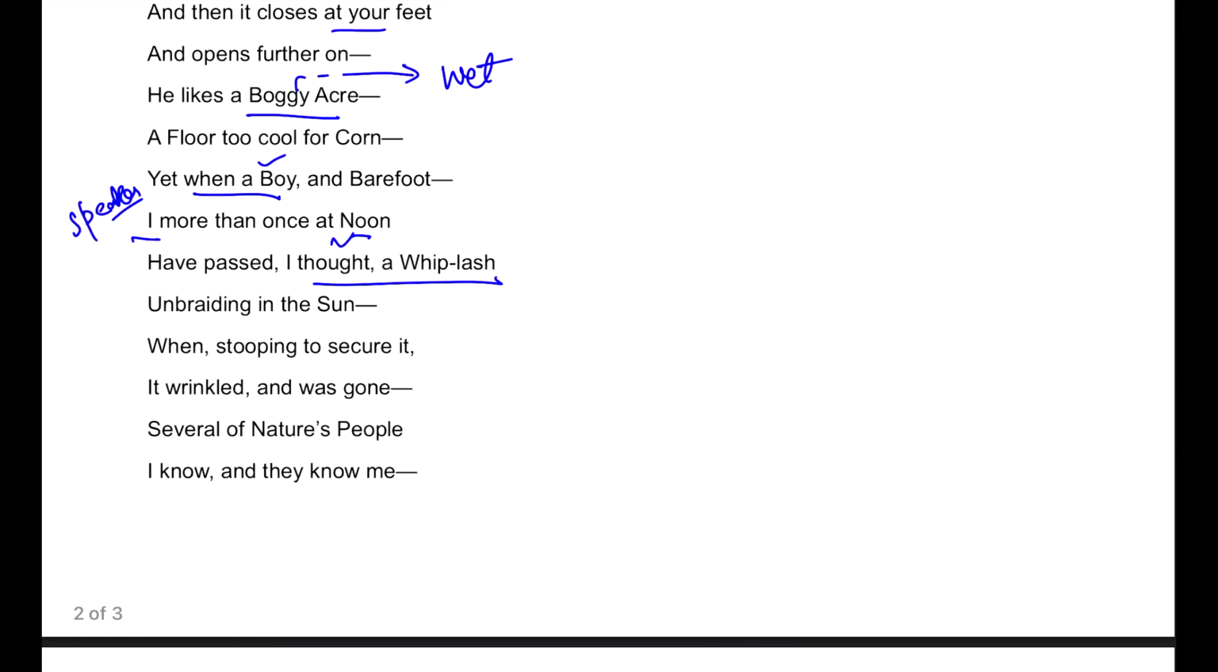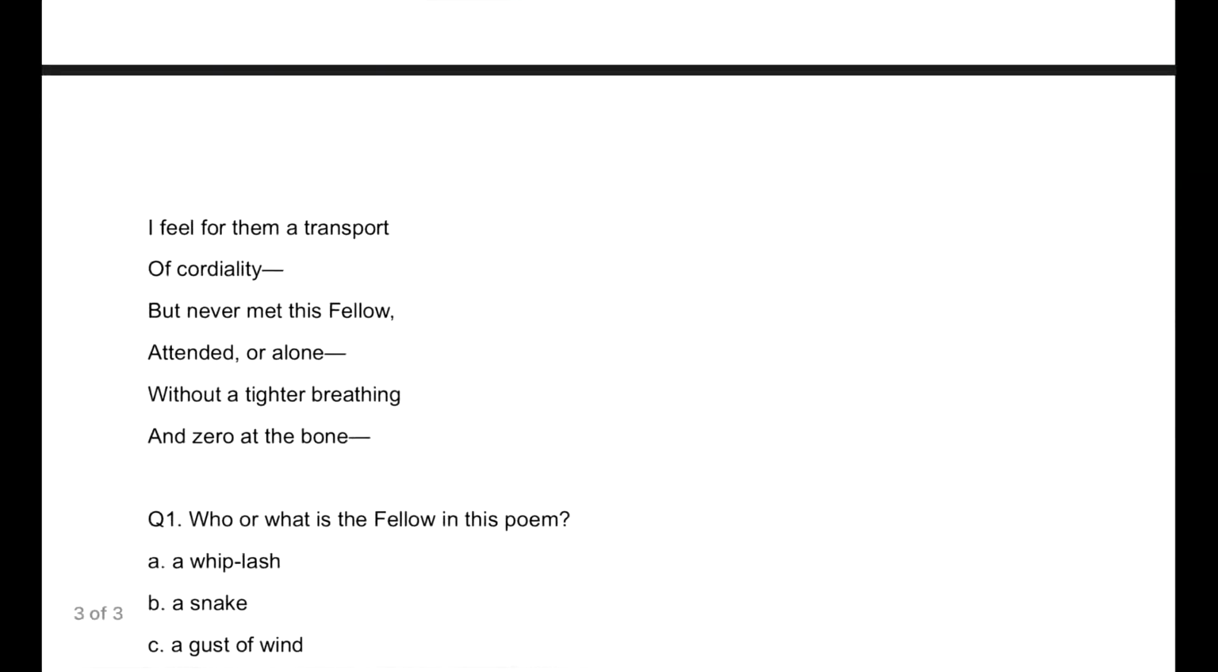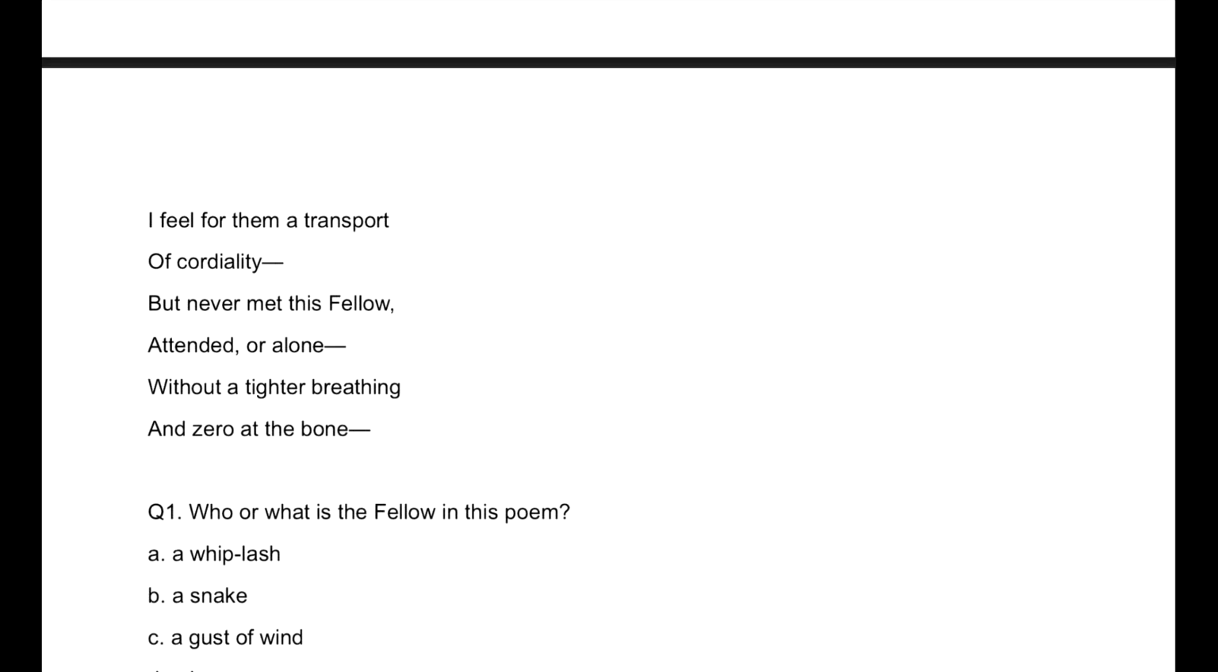Unbraiding in the sun, when stooping to secure it, it wrinkled. That means when you went closer to it to secure it, to hold it, it wrinkled and was gone. Several of nature's people I know, and they know me. That means the speaker knows nature's people. Who are they? We will understand. And nature's people also know the speaker back. I feel for them a transport of cordiality, but never met this fellow, the one about whom we are talking from the beginning, attended or alone, without a tighter breathing.